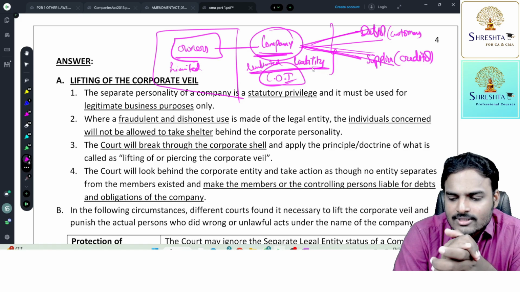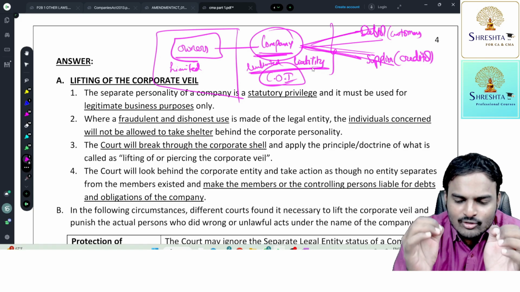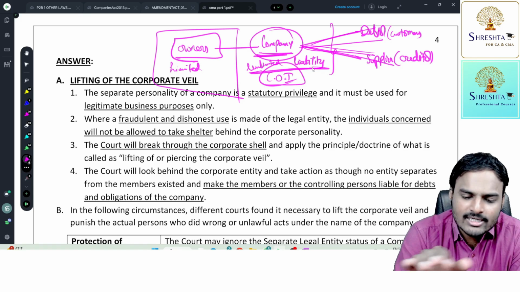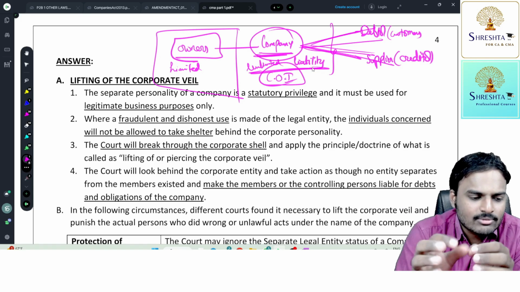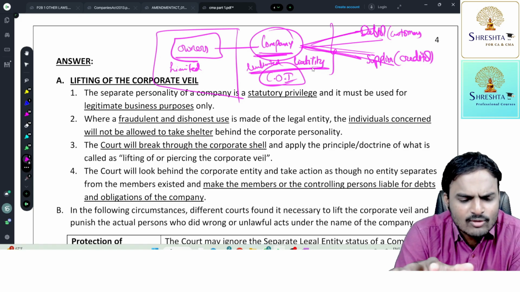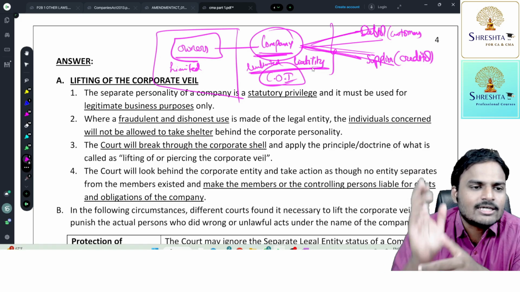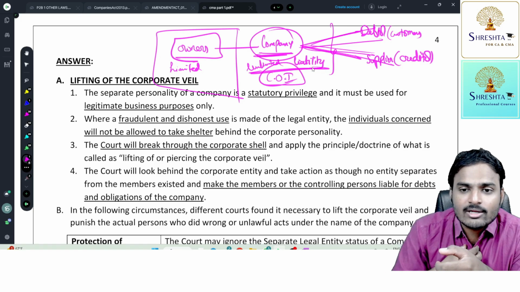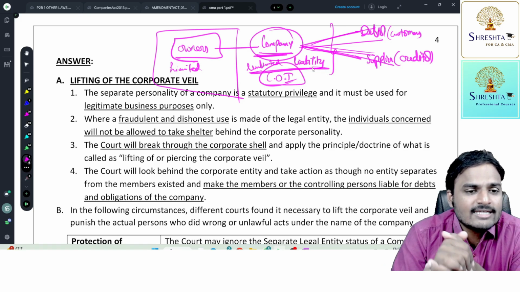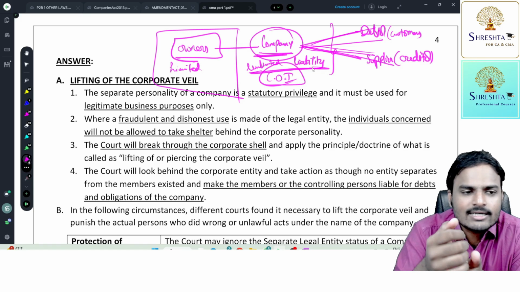Okay, fine. Now you know what I did? I incorporated a company by managing the ROC, paying above the table, below the table. Somehow I managed the ROC and I got the certificate of incorporation. My main objective, my company's main objective, is to kill a person as and when required for a valid consideration.